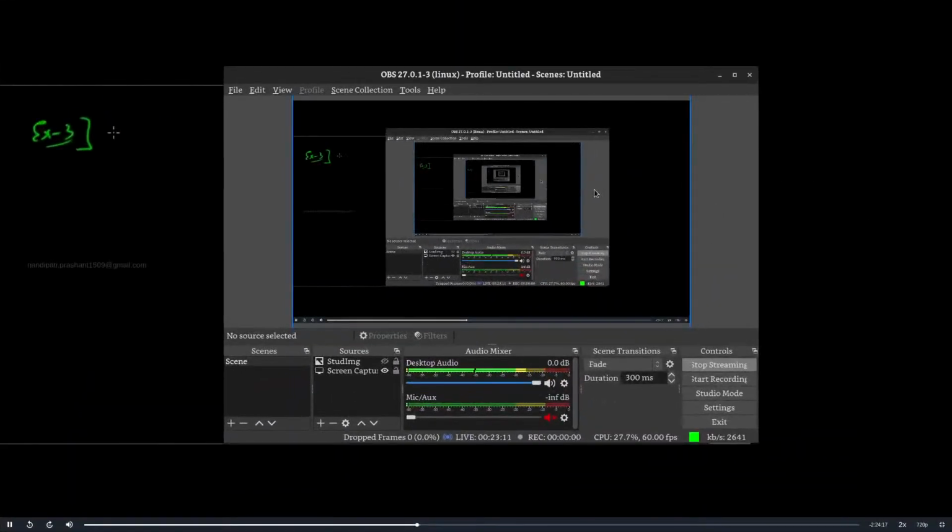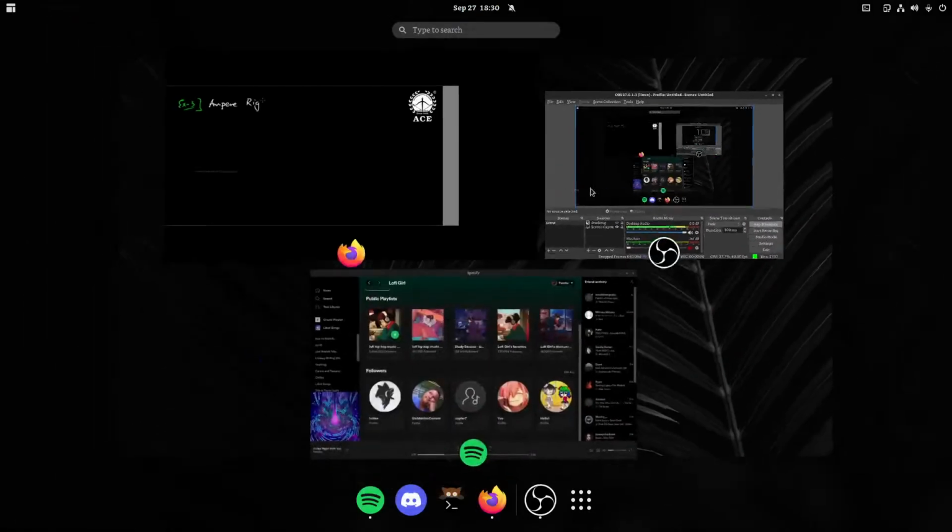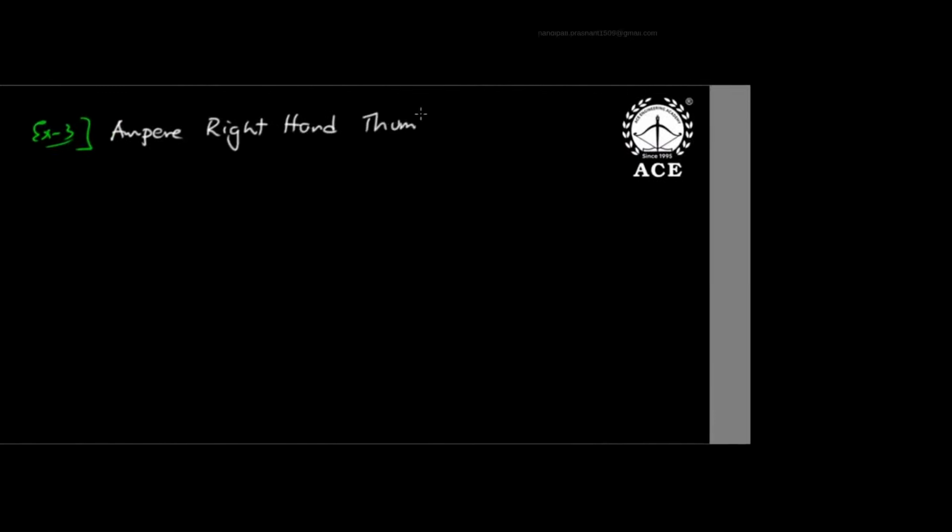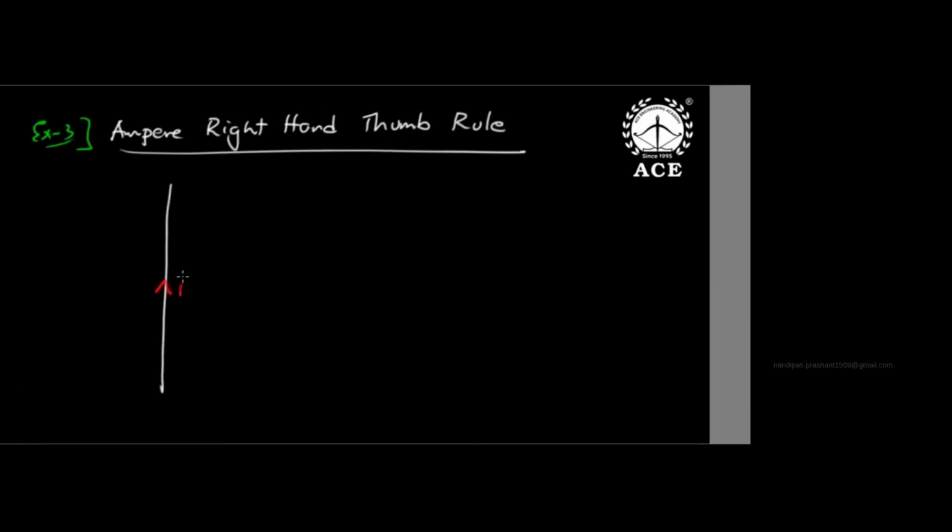One of the greatest notations is Ampere's right hand thumb rule. What does it say? If a straight current carrying conductor has current indicated by the thumb, then the closed fingers indicate the orientation of flux. That is a great notation, sir.